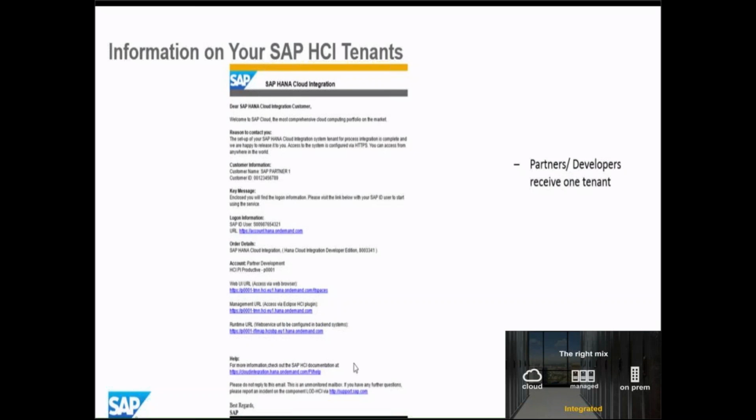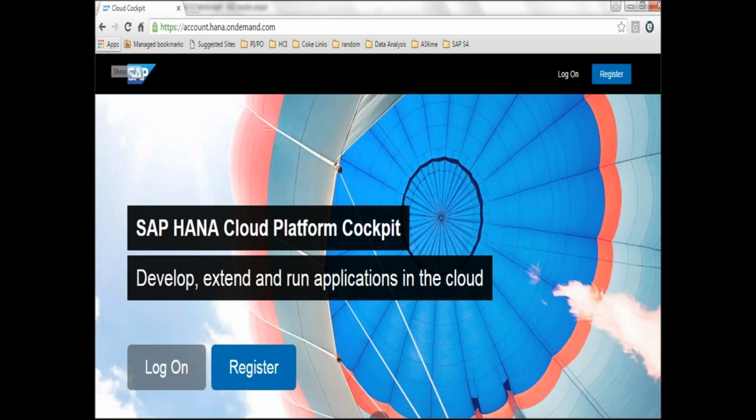So this is the information which you get for the partners. Okay. Jump onto the HANA Cloud Platform Cockpit. Okay. So HANA Cloud Platform Cockpit is the place where it is kind of your SAP Solution Manager, or SolMan, for all your cloud stuff.